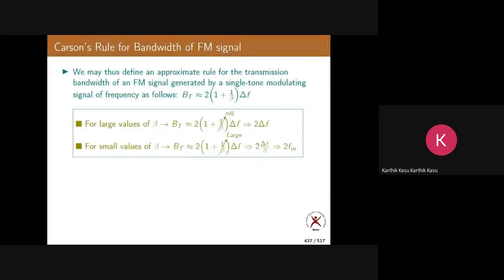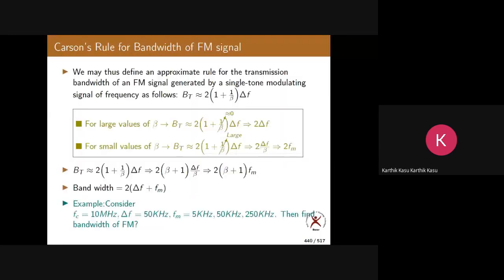Now, can you tell me what is the difference between FM signal and AM signal? What differences can you observe? There is one subtle difference: in AM, the transmitted power depends upon modulation index. In FM, transmitted power is independent of modulation index. Next, in AM, the bandwidth is independent of modulation index. What is the bandwidth of AM signal? 2W.